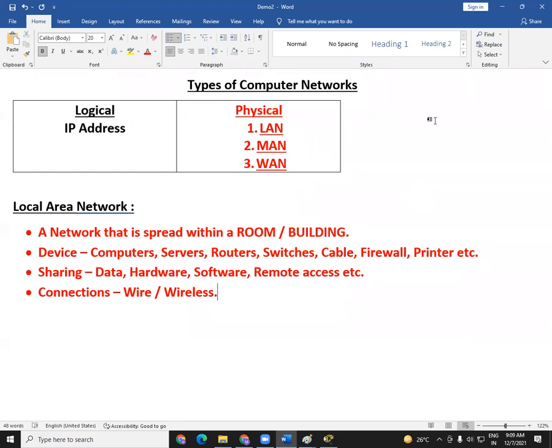Done. Now, the concept I'm trying to say here is, if there is a computer network, whether there are 50 computers, 500 computers, or even 50,000 computers, a wire network is always a better network. I repeat again, a wire network is always better compared to wireless, because in wire we have more security, more speed, and wire is more reliable compared to wireless. If you just cross your limit, like 100 meters, then you're not getting any signals. So wire is always a better option. But in case,